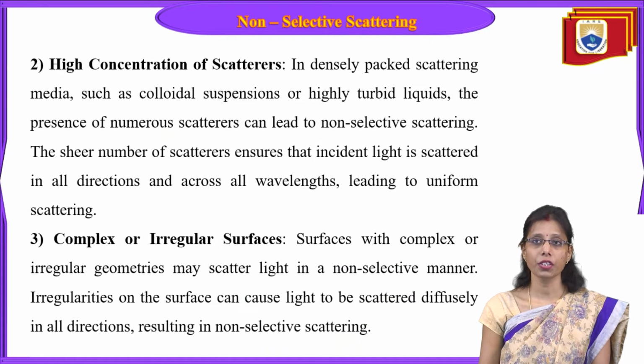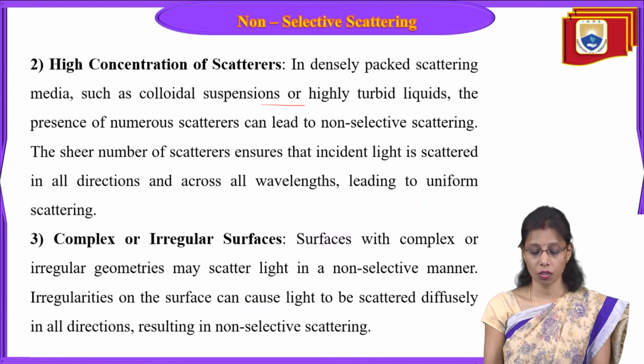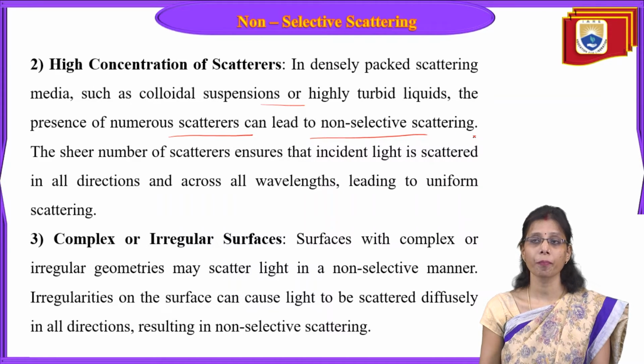Now, a high concentration of scatterers. In densely packed scattering media, such as colloidal suspensions and highly turbid liquids, the presence of numerous scatterers can lead to non-selective scattering.